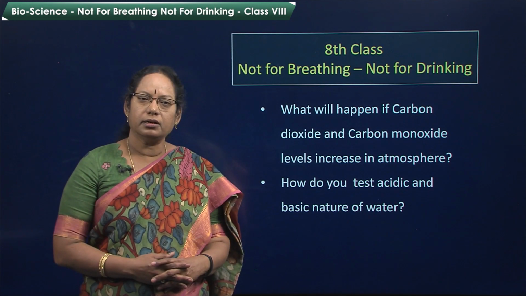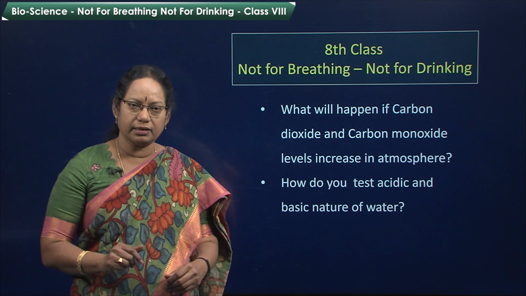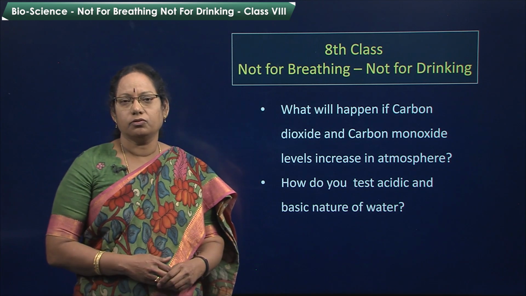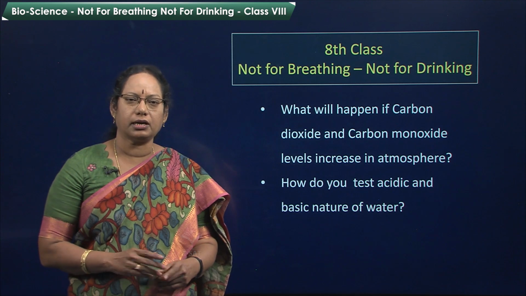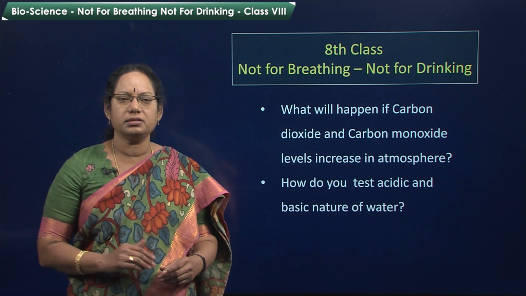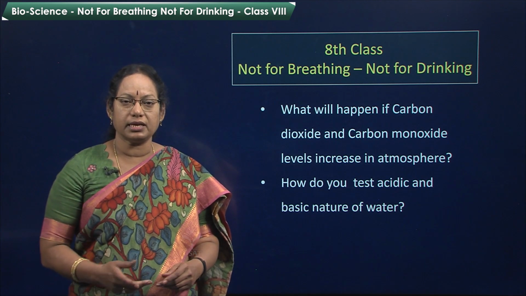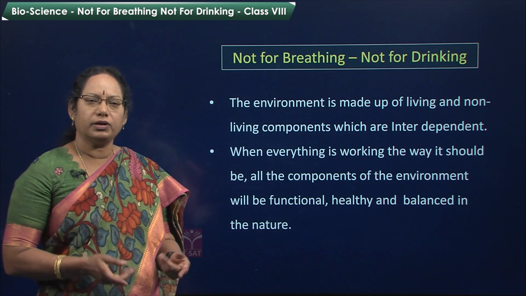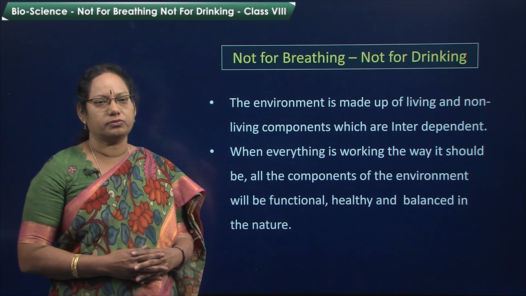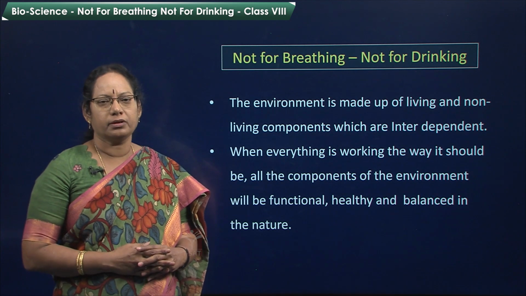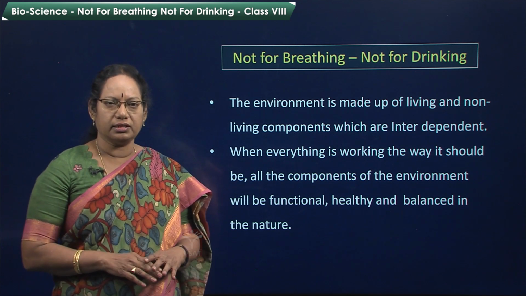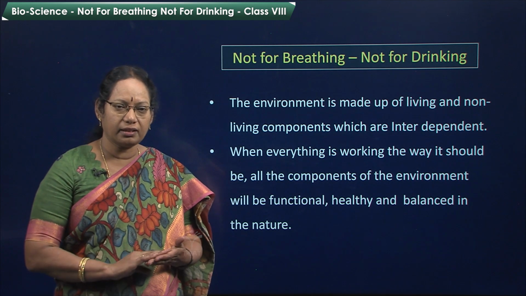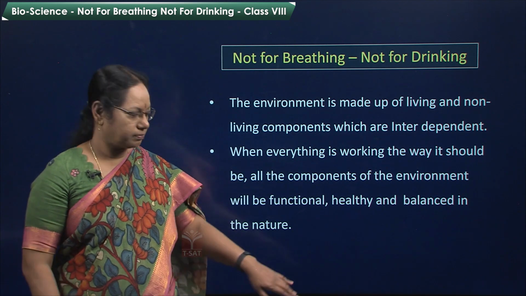Now, children, we will go to the second topic in the 8th class, not for breathing, not for drinking. Think, what will happen if carbon dioxide and carbon monoxide levels increase in the atmosphere? How do you test the acidic and basic nature of water? The environment is made up of living and non-living components. These both are interdependent. When all the components of the environment are functional, healthy and balanced in nature, it is good.